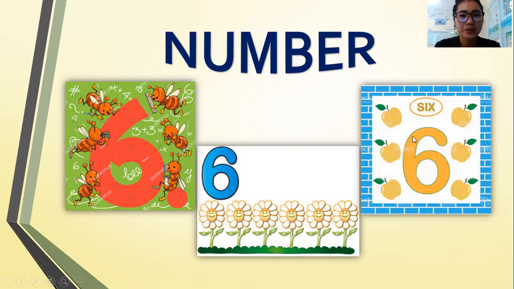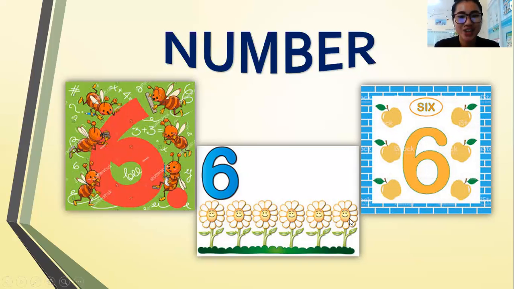Okay, one more time, kids. Let's count the objects. Everybody count with me. 1, 2, 3, 4, 5, 6. There are 6 ants. Next picture, we have flowers. How many flowers are there? Let's count together. 1, 2, 3, 4, 5, 6.